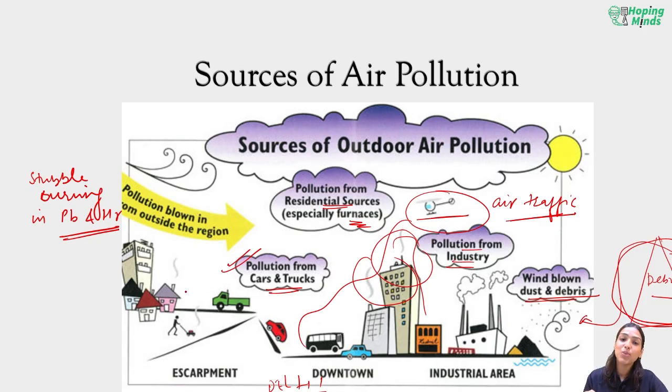Let's do carpooling. Let's not emit in the garb of being fancy and classy, running your own cars, one person in a car. Let's use public transportation. Industrial areas are also a big contributor of air pollution, and let us be aware citizens.